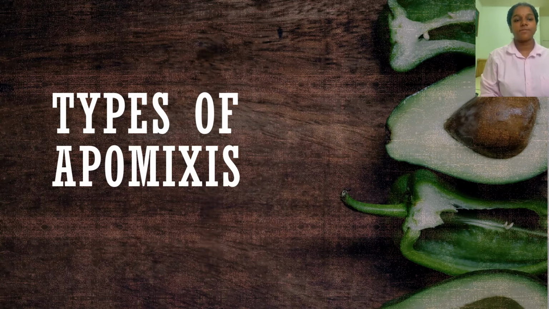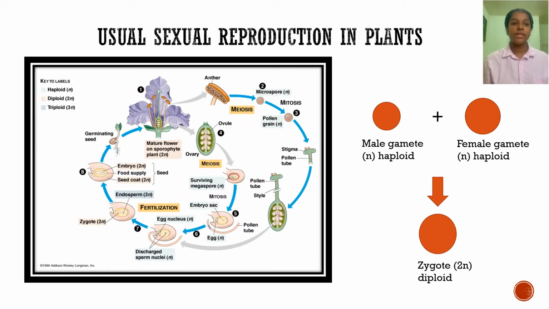Next, I'm going to explain about the types of apomixis. As we all know, in usual sexual reproduction in plants, the seed germinates after the fertilization of a male gamete and female gamete. So the male gamete and female gamete will fuse and form zygote, diploid zygote, and from the diploid zygote, the zygote will develop into embryo, and the ovule becomes seed, and the ovary becomes the fruit.